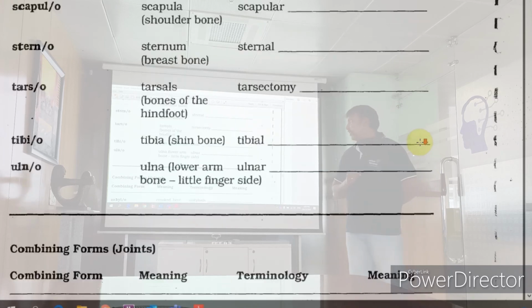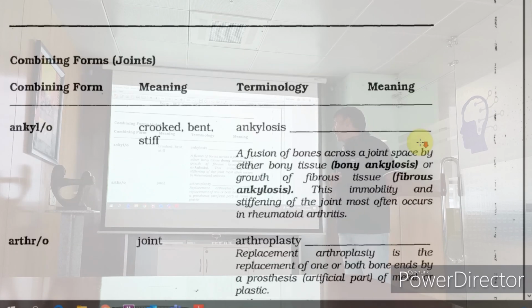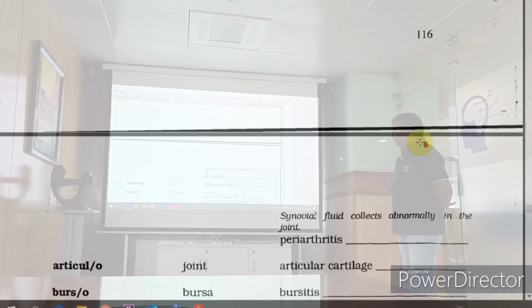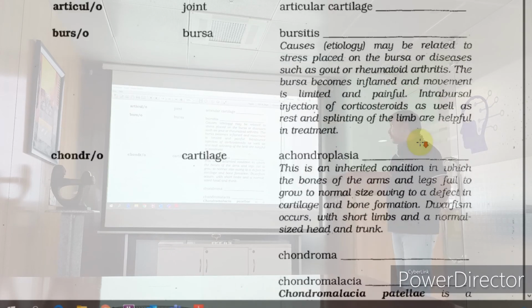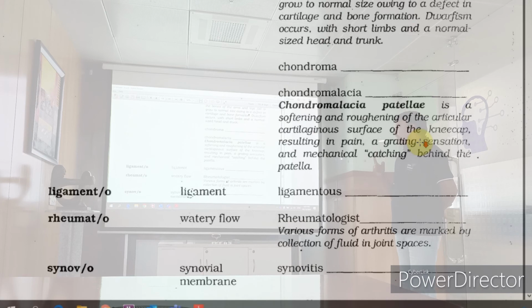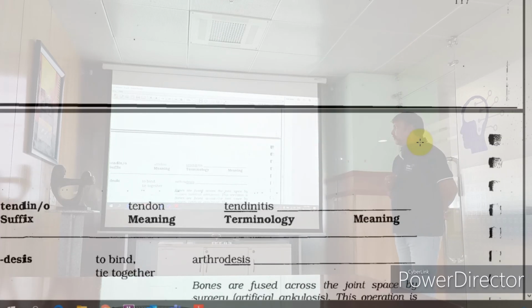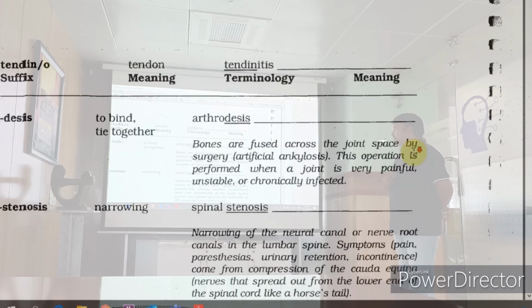Ensure that they are being taken care of. Ankylosis means fusion. Bursitis, chondroplasia. In the first chapter, chondroplasia, we have read that. Arthrodesis, to bind together.